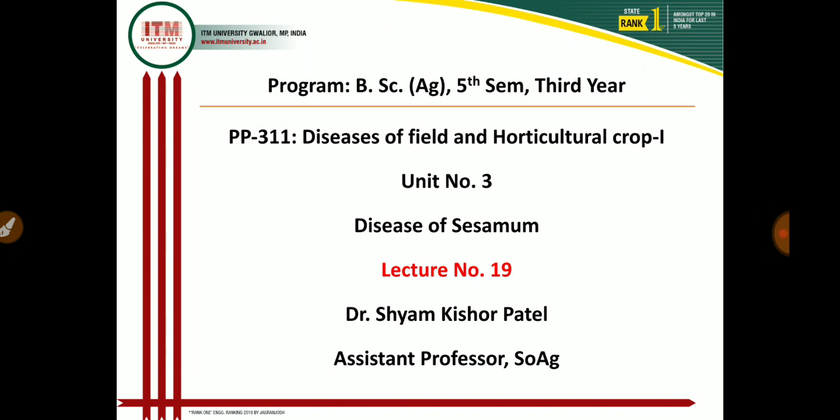So you are in 5th semester, that is 3rd year, and I will teach you plant pathology. In plant pathology, the course number is PP311 and the course title is Diseases of Field and Horticultural Crops and Their Management I, in which we only study field crop diseases. In today's lecture, that is unit number 3, Diseases of Sesame, which comes under lecture number 19.